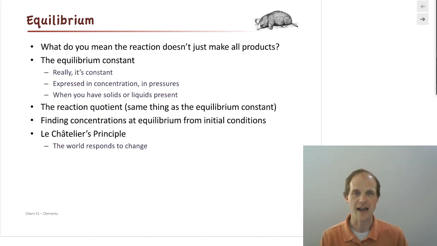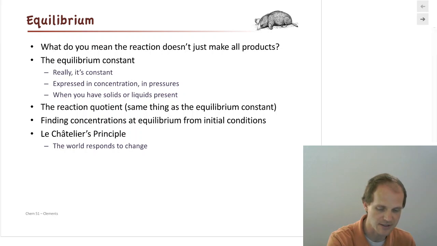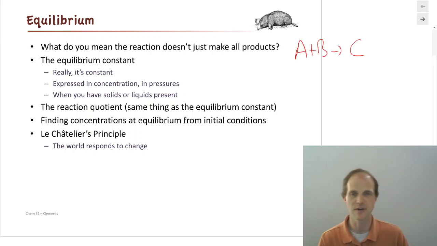When we wrote reactions in our first semester of general chemistry, we wrote a reaction that says A plus B goes to C. And we'd ask questions: if I have 5 grams of A, how much C can I make? Or if I had 18 grams of B, how much C could I make? Or a limiting reactant problem that says, I've got 5 grams of A and I've got 18 grams of B, how much C can I make?